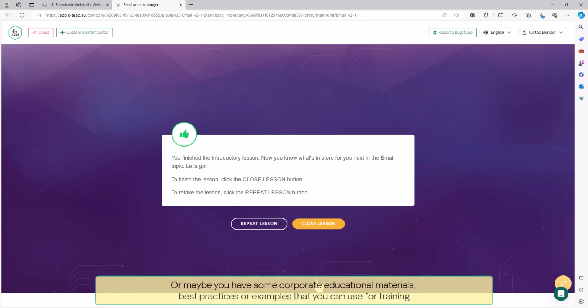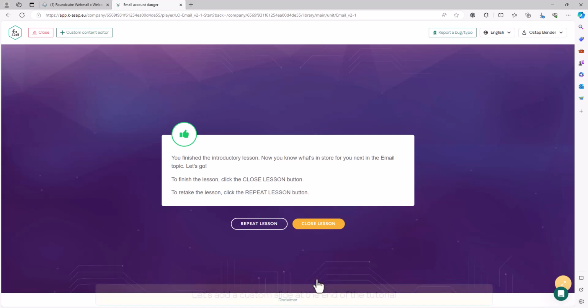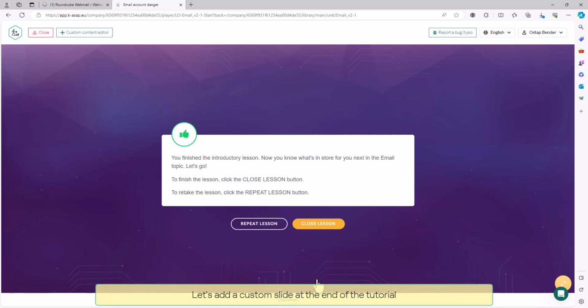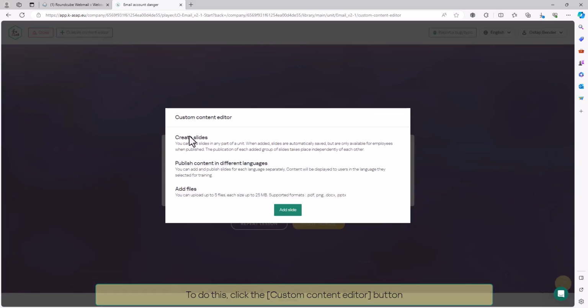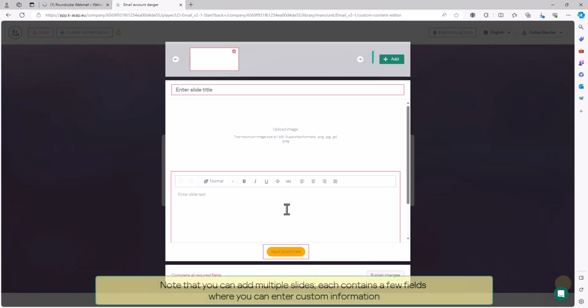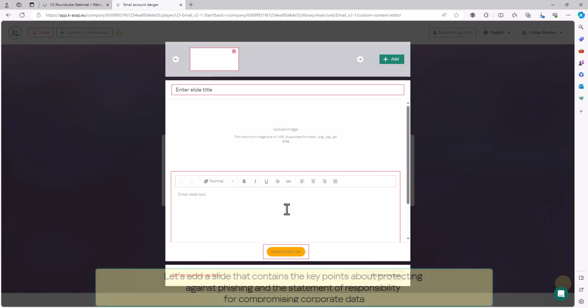Or maybe you have some corporate educational materials, best practices, or examples that you can use for training. Let's add a custom slide at the end of the tutorial. To do this, click the Custom Content Editor button. Note that you can add multiple slides, each contains a few fields where you can enter custom information.